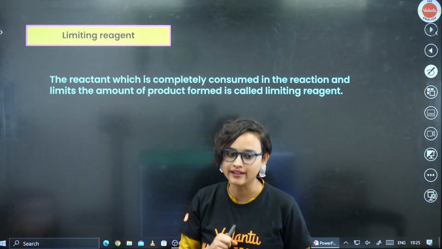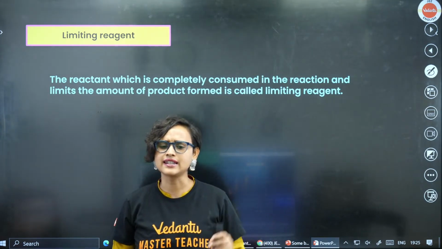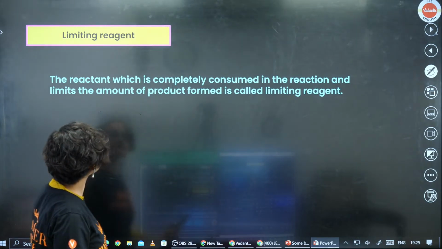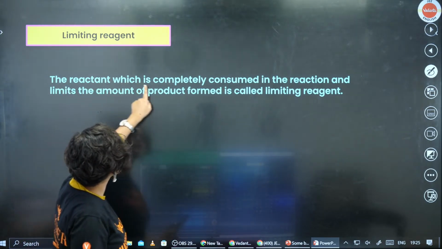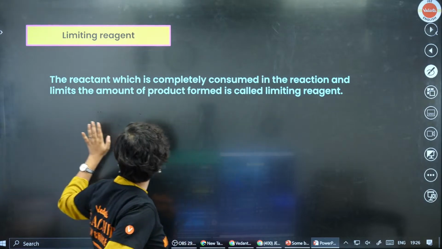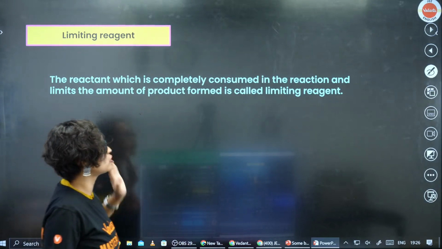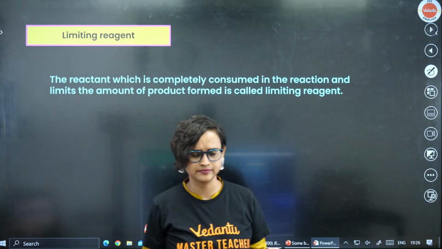Yes. Now we come to limiting reagent. Read the statement once. What's the statement? The statement says that the reactant which is completely consumed in the reaction and limits the amount of product formed is called the limiting reagent.